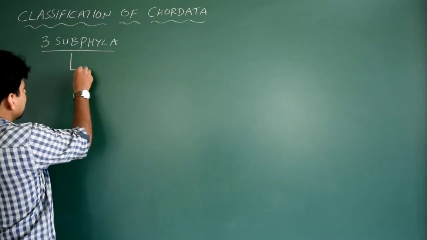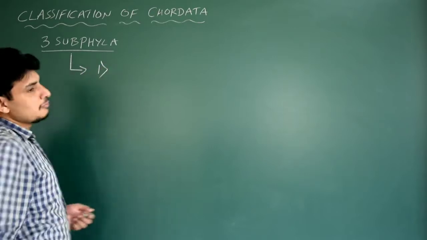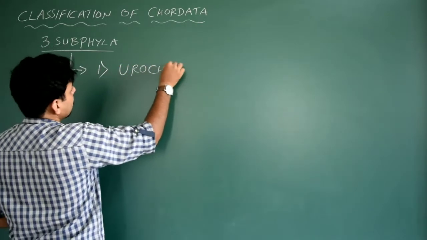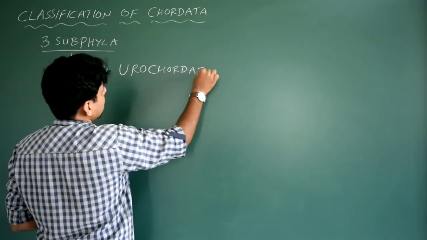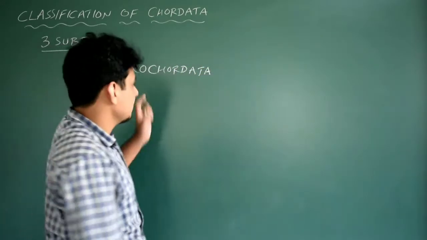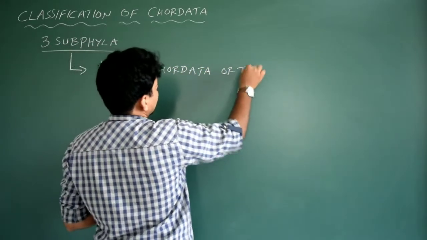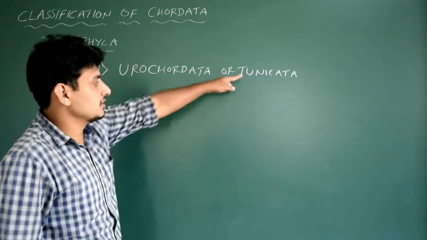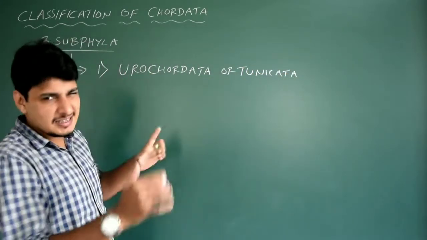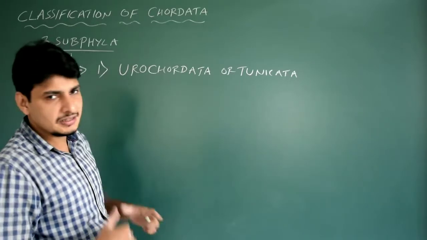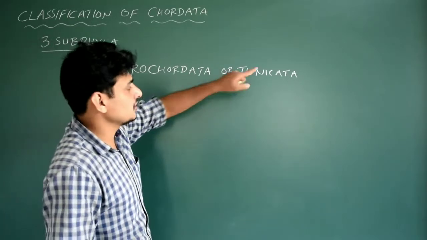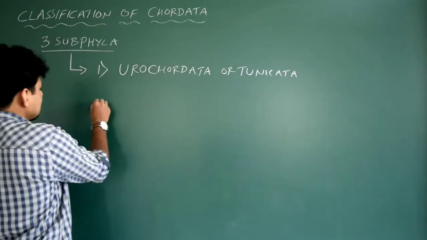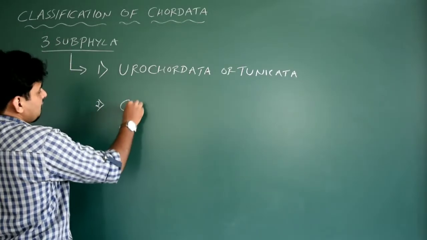We just write the first subphylum, that is Urochordata. Urochordata is very important for your competitive examination. It is also called Tunicata. In NEET, they pick this. Instead of asking a question directly from Urochordata, they will go indirectly and pick Tunicata. They may ask you the characters of Tunicata. Got it?